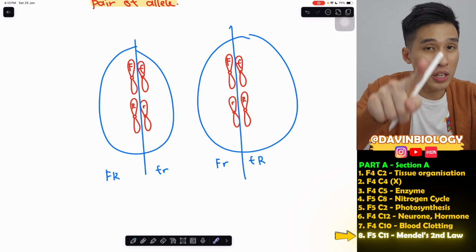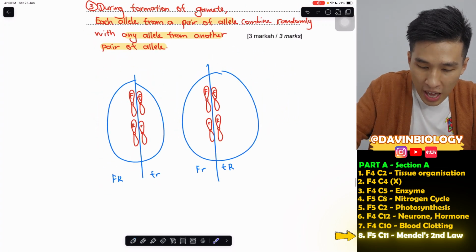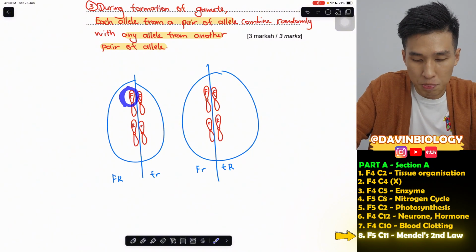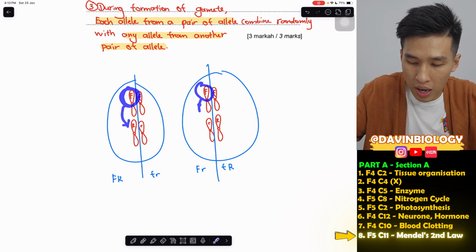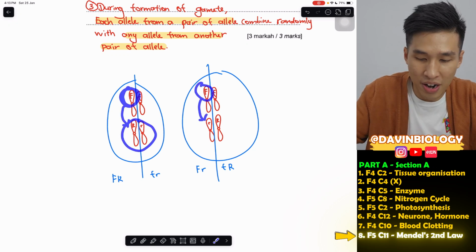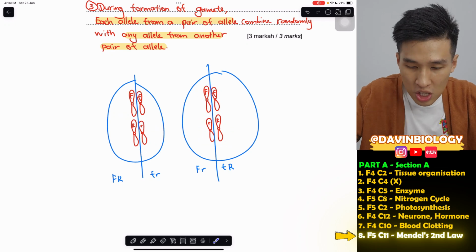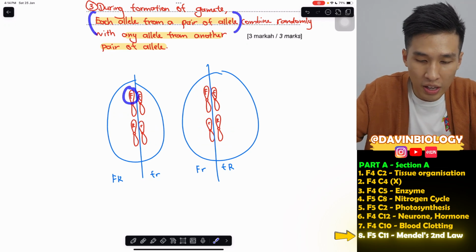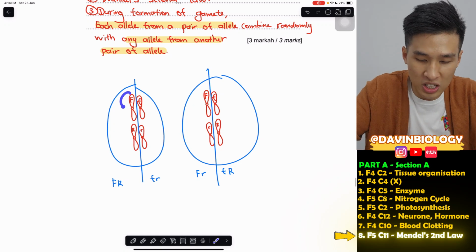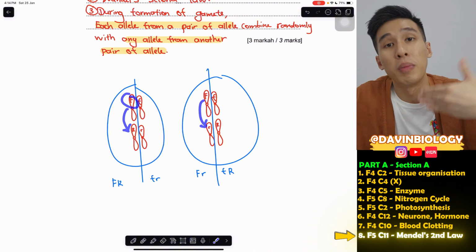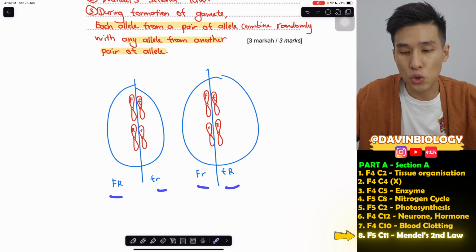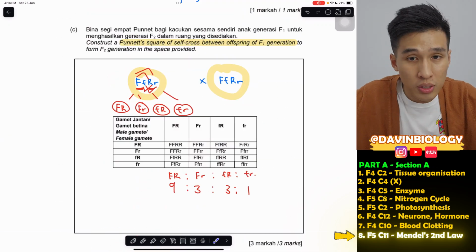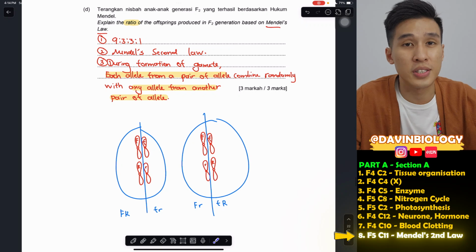So this is what Mendel's second law is stating, which is each allele from a pair, let's say this big F, can combine randomly with big R, or even small r, which is from another pair of alleles. So that's what Mendel's second law is about. That's why we can get 4 different gametes, and that's why we get so many combinations in the F2 generation. So this one you just have to write this, that's it.